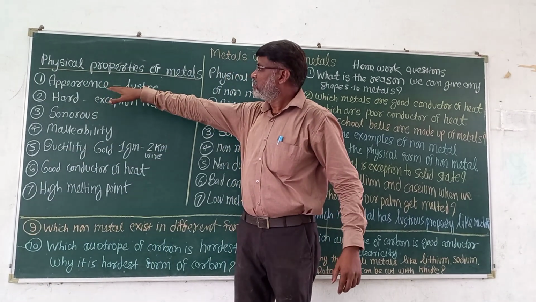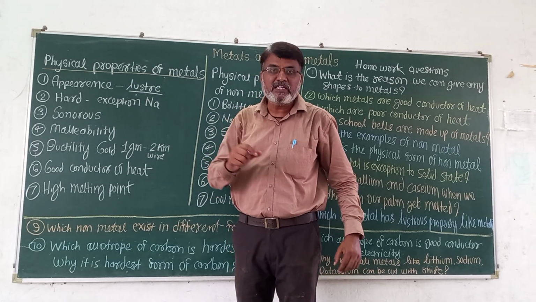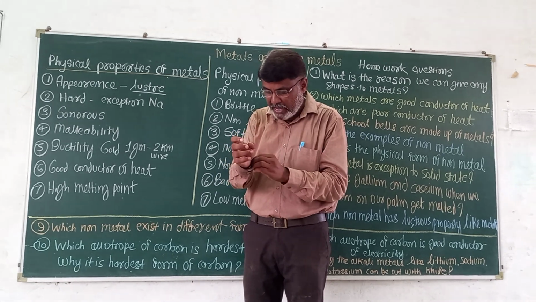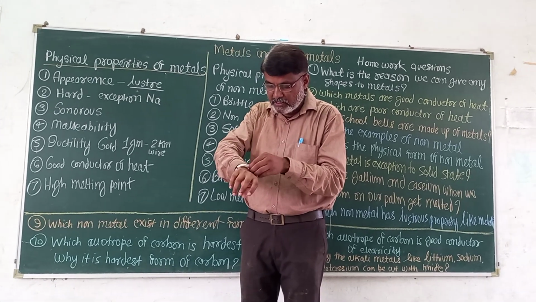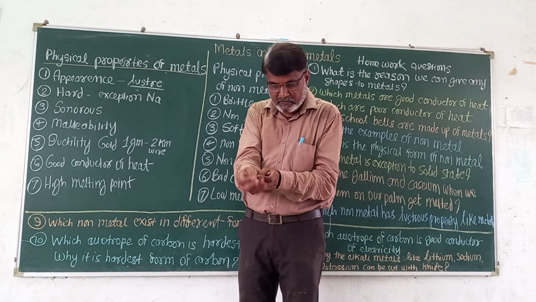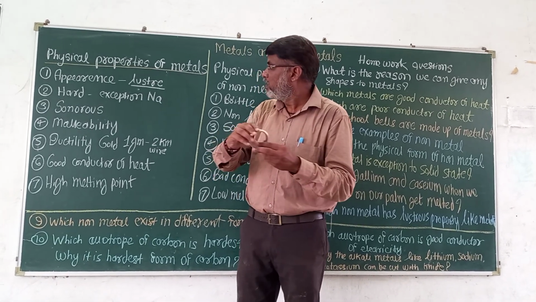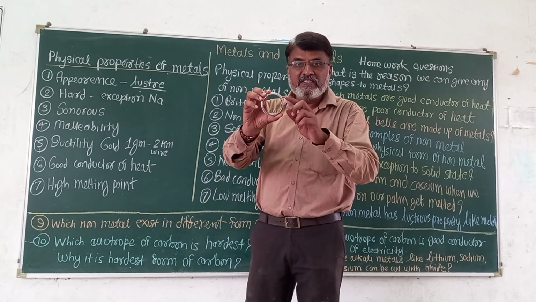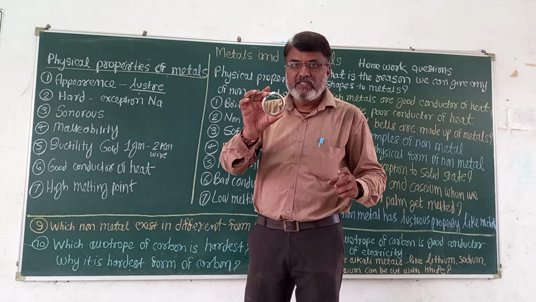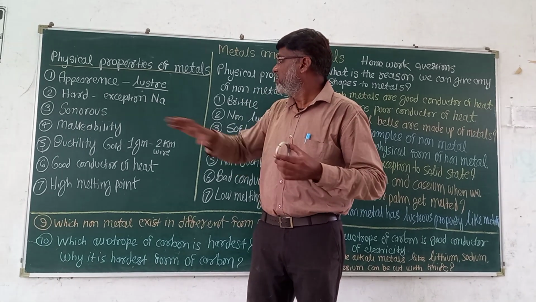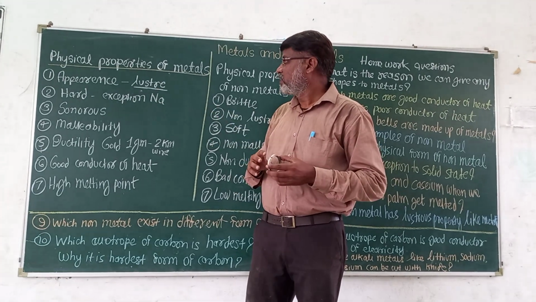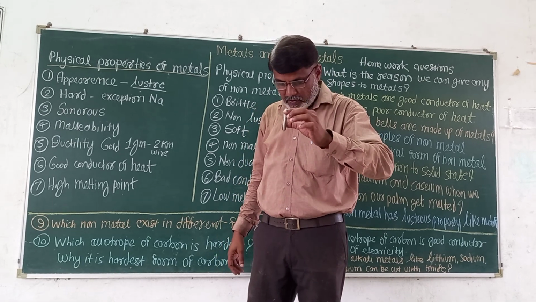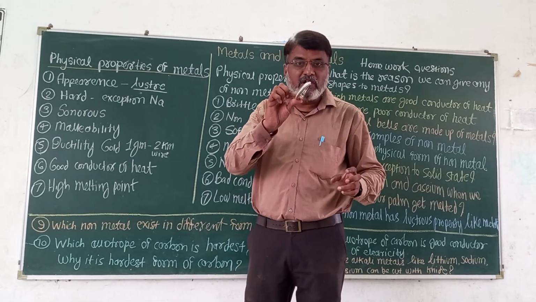At first, the property appearance. Appearance means how the metals appear in nature. Just like see in my hand, this is a ring. This is made up of metal. How does this appear? This is lustrous, shining. This is the property of the metal.